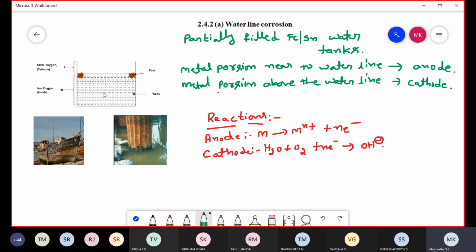Then you need to write down this diagram and these reactions.